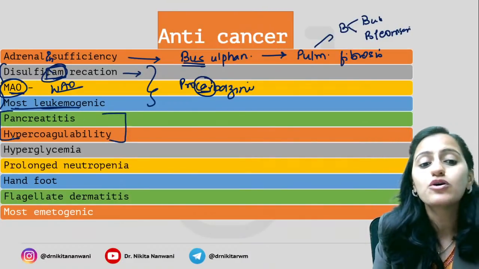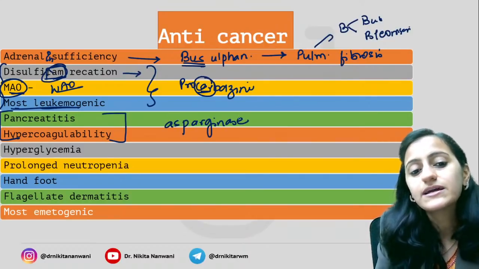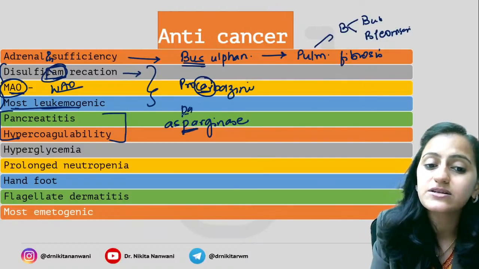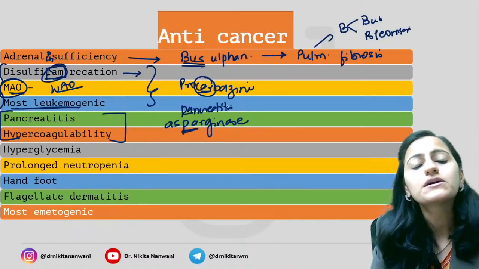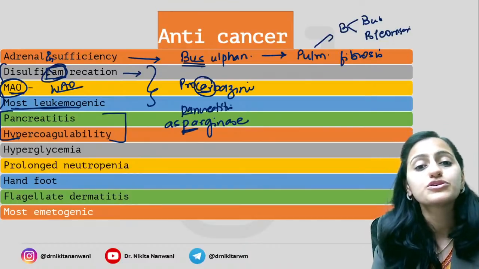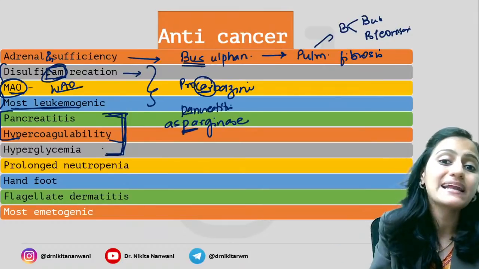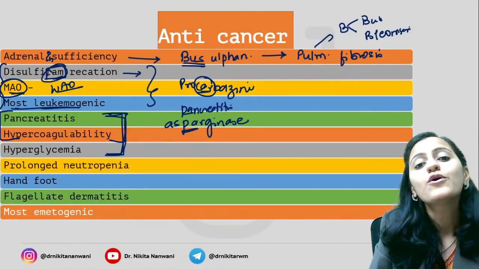Pancreatitis and hypercoagulability are caused by L-asparaginase. Okay, it's your L-asparaginase. Remember P: pancreatitis is what it is causing. Hypercoagulability is also your L-asparaginase. Hyperglycemia, affecting the pancreas, insulin affected. Remember, it's causing hyperglycemia also.